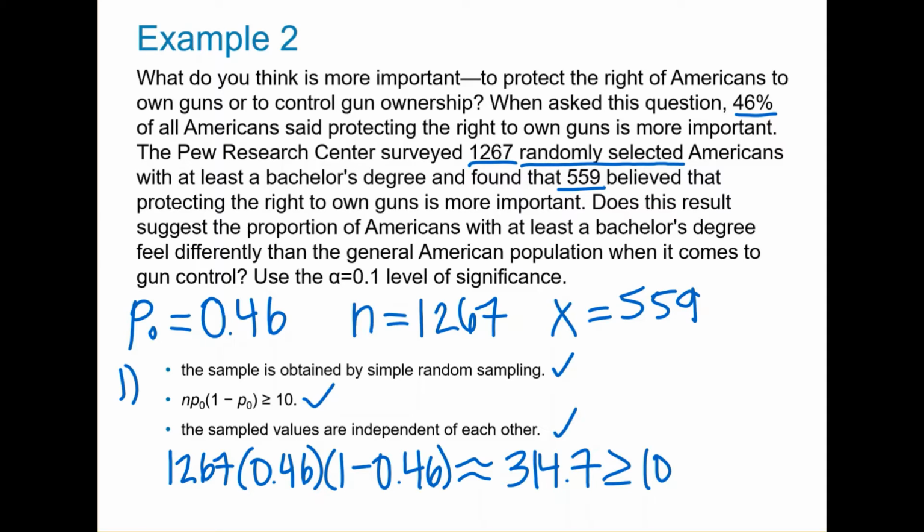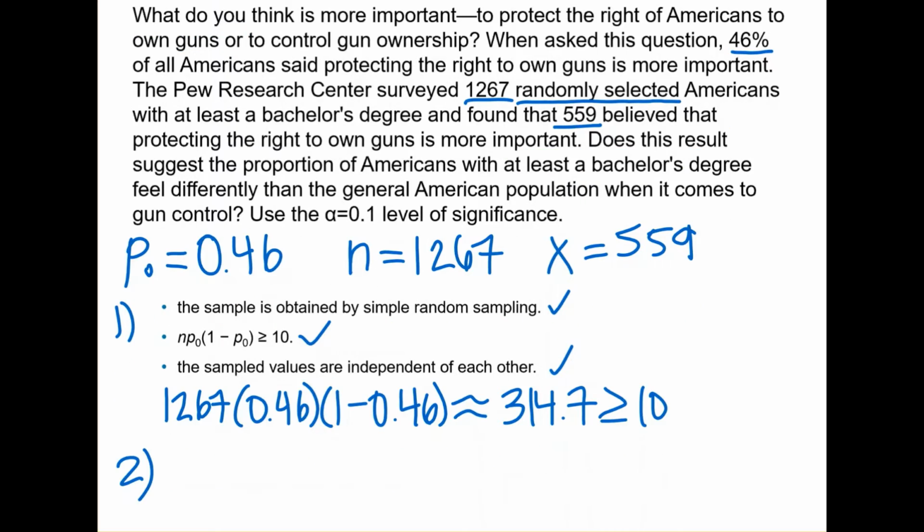Now we write the null and the alternative hypothesis. Let's write the null hypothesis first. The parameter we are testing is the proportion, so the parameter is p. And the null hypothesis always has a parameter equal to some value. And the value is P0, which is 0.46.